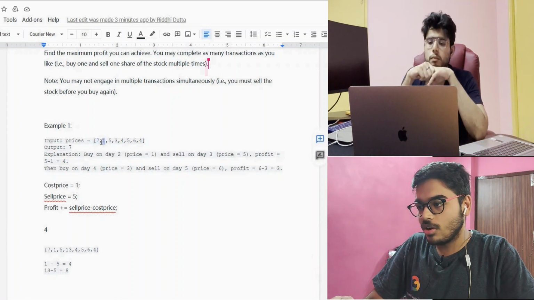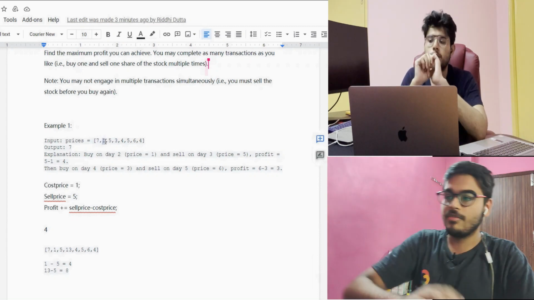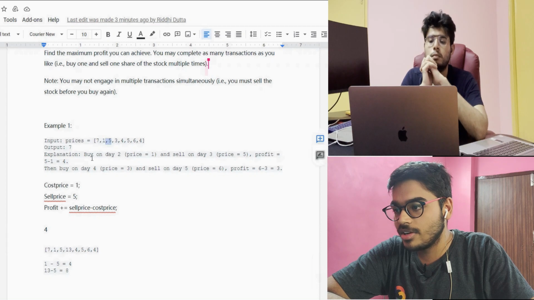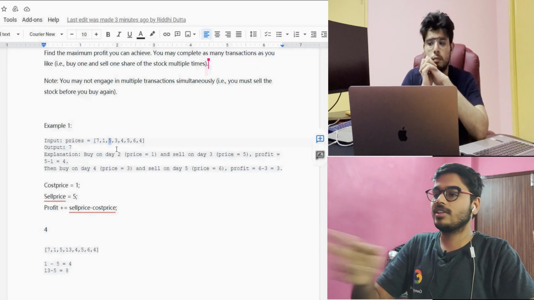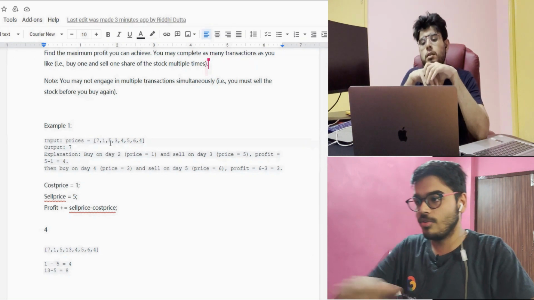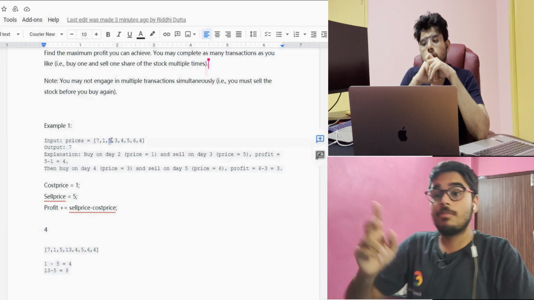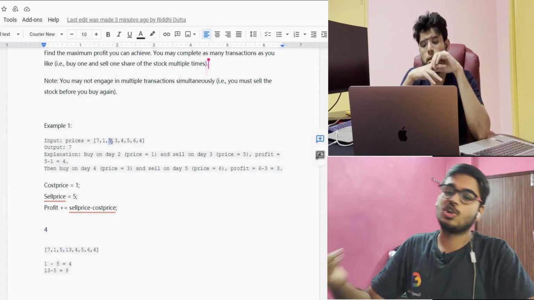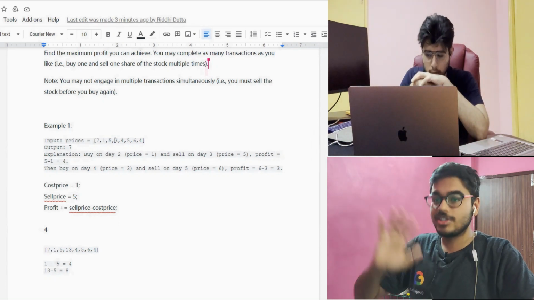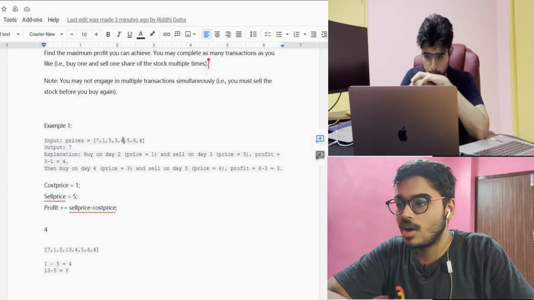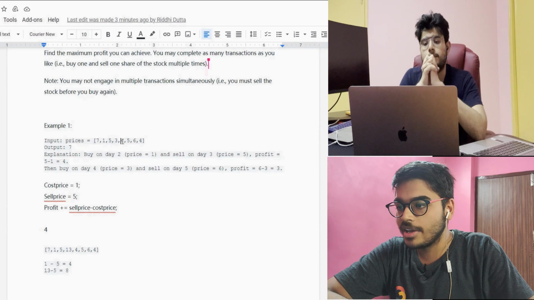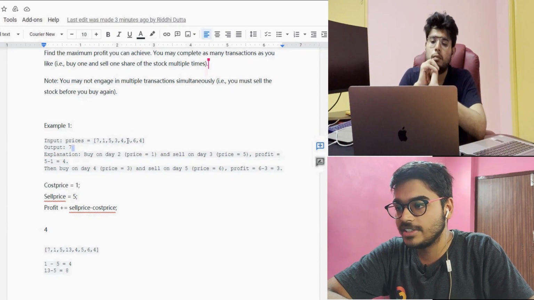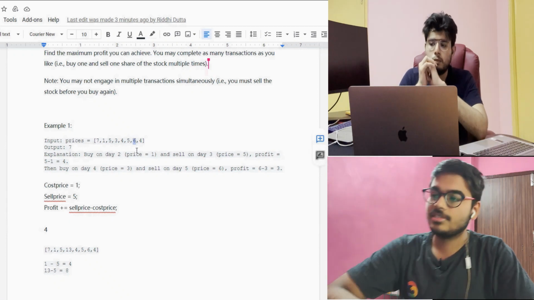Then we move to 1. The first minimum we got is this one, then this is our cost price. Now we got this 5 as selling price. This 5 is greater than 1, so we are subtracting both and updating our answer to 4. When we update our profit, this will become our cost price again. It can become, but it's not sure. Now we came to this 3, so again we are purchasing at 3. Now again we are going to 4, so we are selling at 4. Here it is 5, so we are purchasing at 4, selling at 5. Again we are purchasing at 5, and we can sell at 6. Like this we can do.